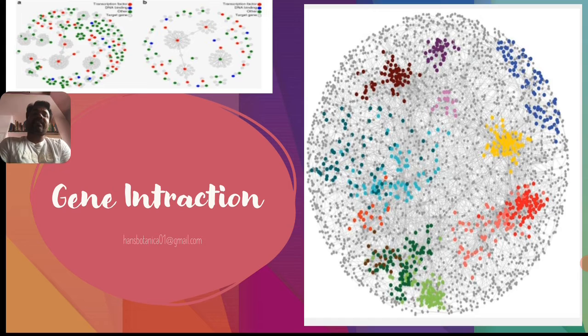Before studying gene interaction, we should know about genes. Where exactly are genes present? Genes are present in the region of DNA. The DNA is present in the chromosome, chromosomes are present in the nucleus, and the nucleus is present in the cell. Remember, the DNA consists of many segments of smaller units called genes. Genes are nothing but the structural and functional units of heredity. Let us study how these genes interact.